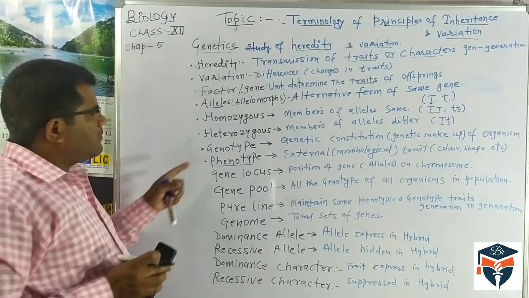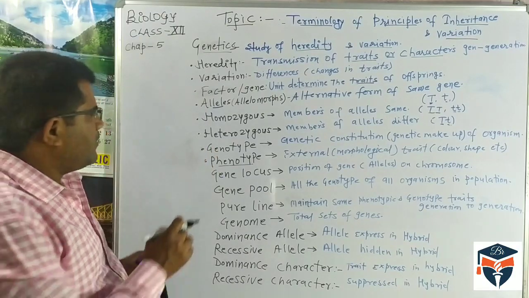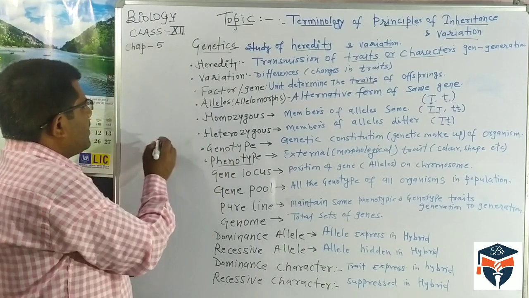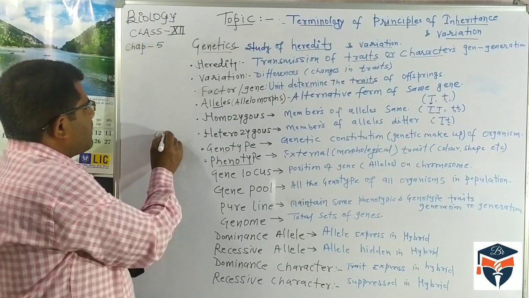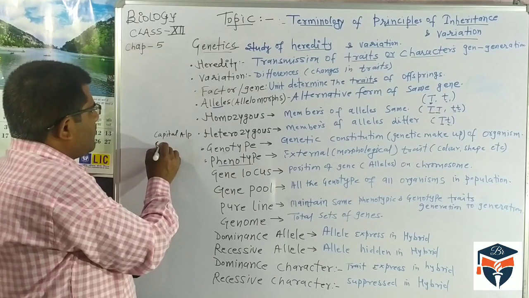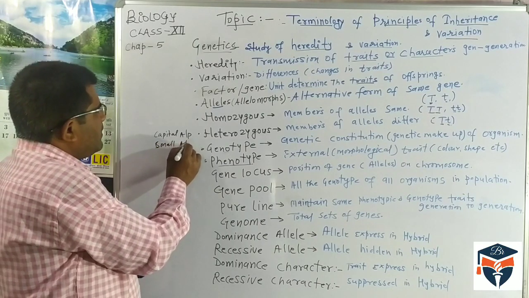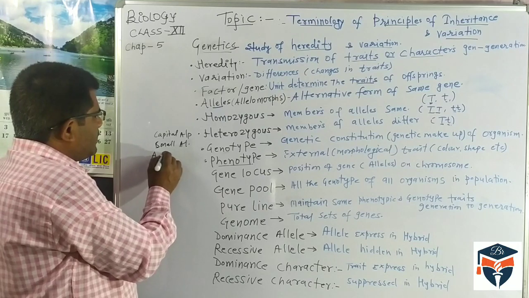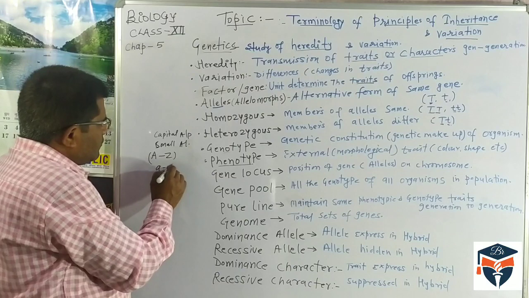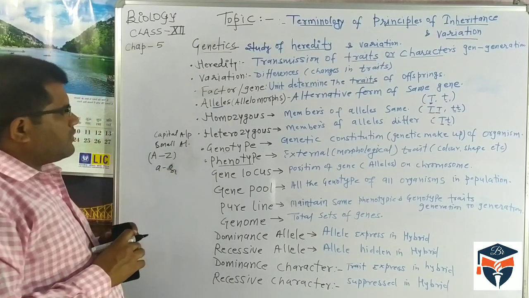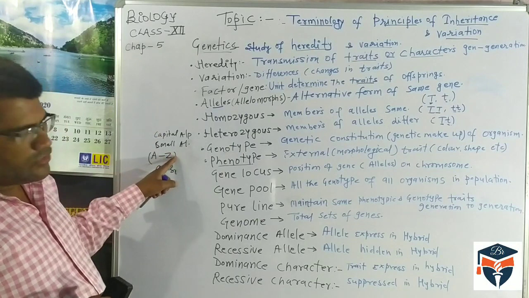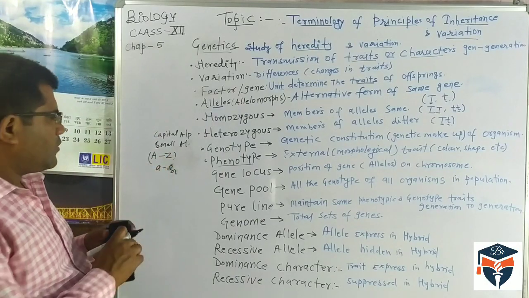Another thing to remember: the genotype is always represented by capital and small alphabet letters. For representation of the genotype characteristics, we use capital letters A to Z or small letters a to z.